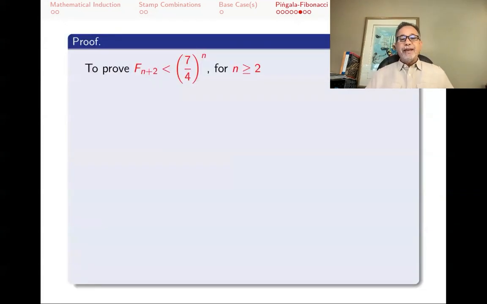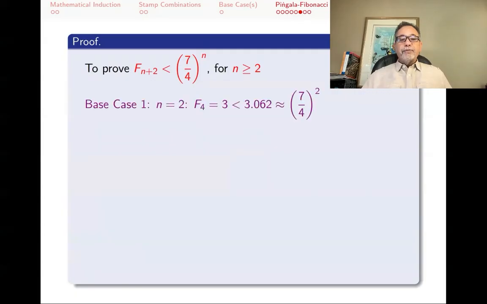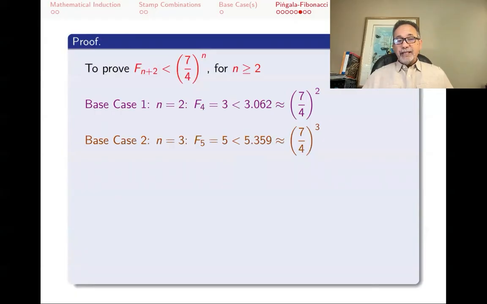We want to prove that f(n+2) is less than (7/4)^n for n greater or equal to 2. For base cases, I will do 2 base cases. We'll talk about why I need 2 base cases at the end of the proof. For n equals 2, we already looked at this. F4 is 3, that's less than 3.062, which is approximately (7/4) squared. For the second base case, I'm going to do n equals 3. When n is 3, I have F5, which is 5, and that's less than (7/4) to the third. So for these two cases, it works.